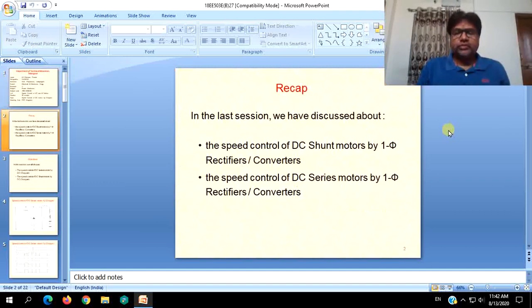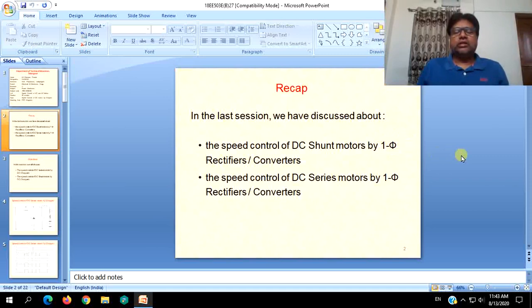And particularly to say, in the previous session we have discussed the speed control of DC shunt motors by single phase rectifiers or converters. That is, when the available supply is of single phase nature.